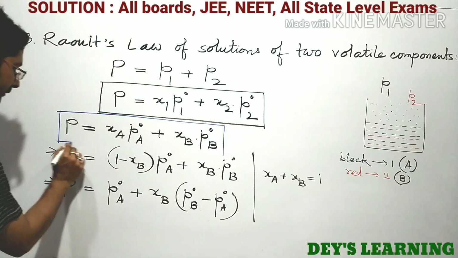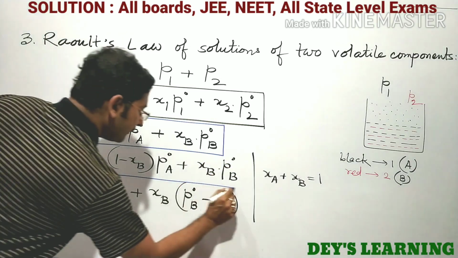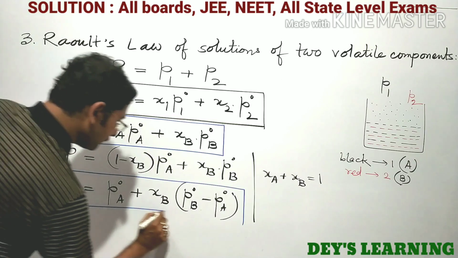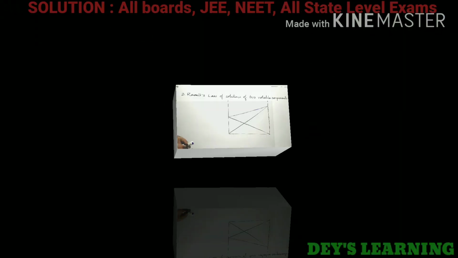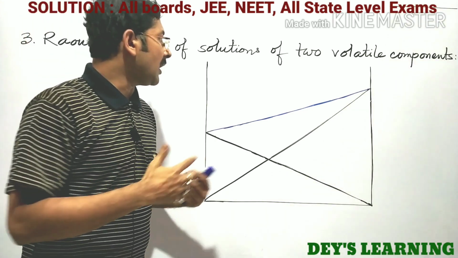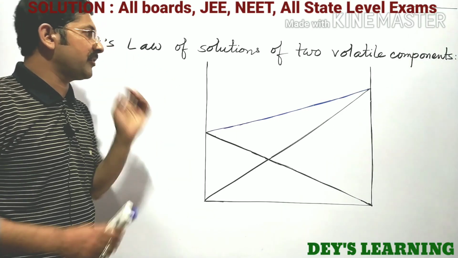This one and of course this one. Now we can draw a graph. Let's draw the graph of Raoult's law of solutions of two volatile components.